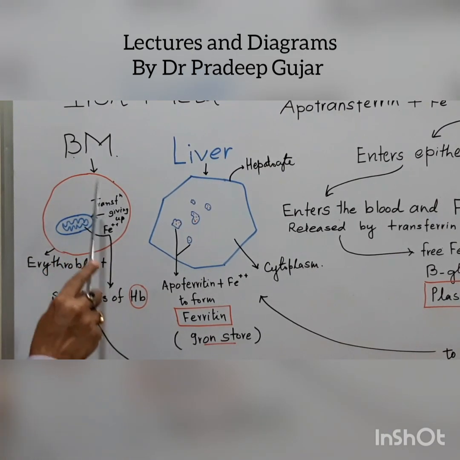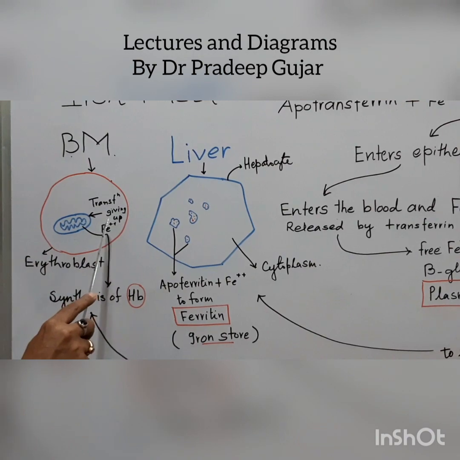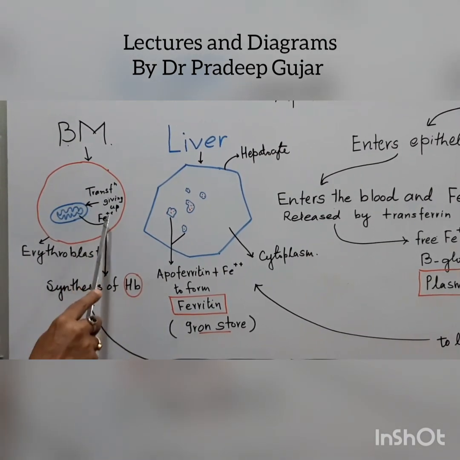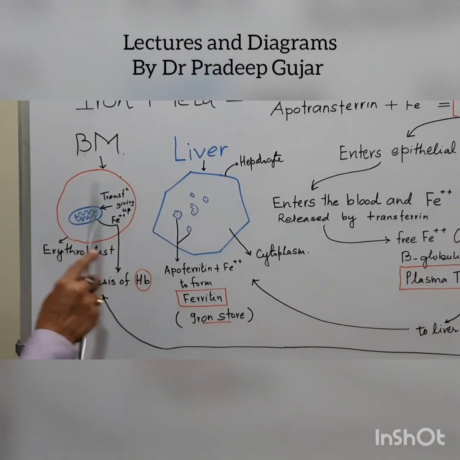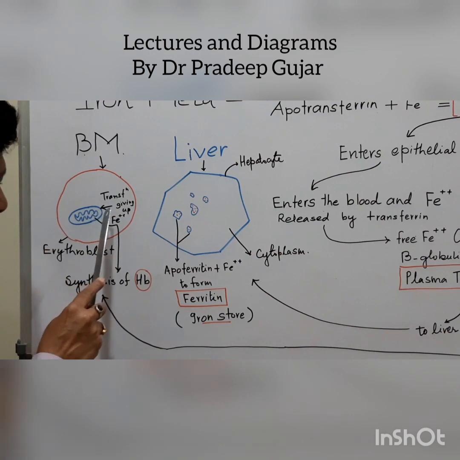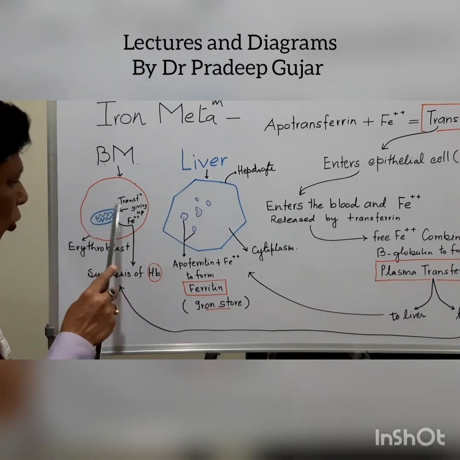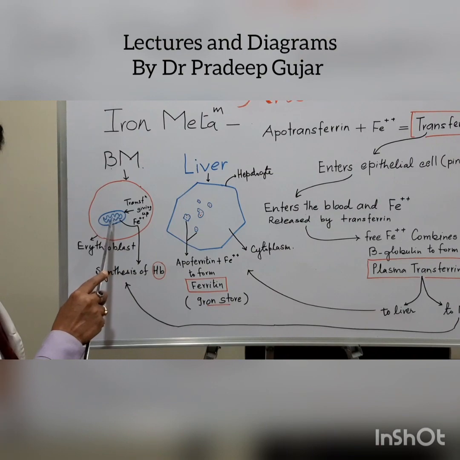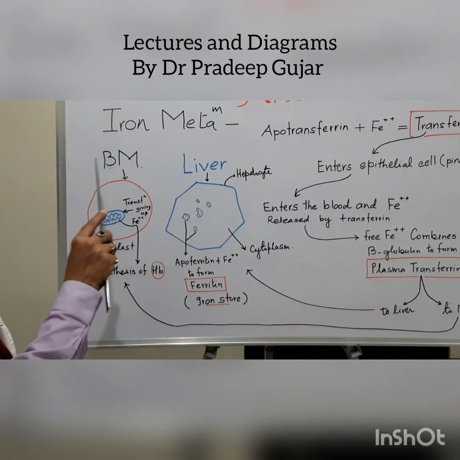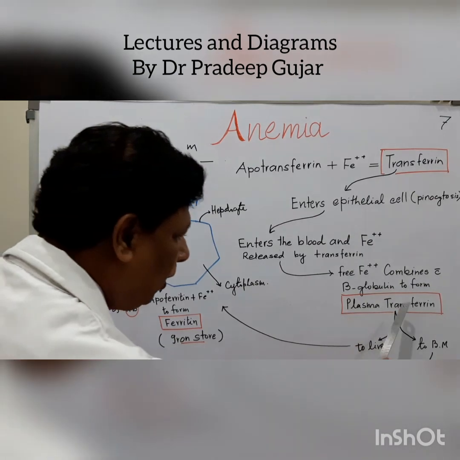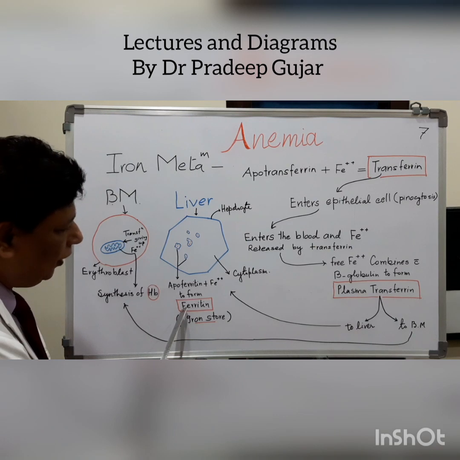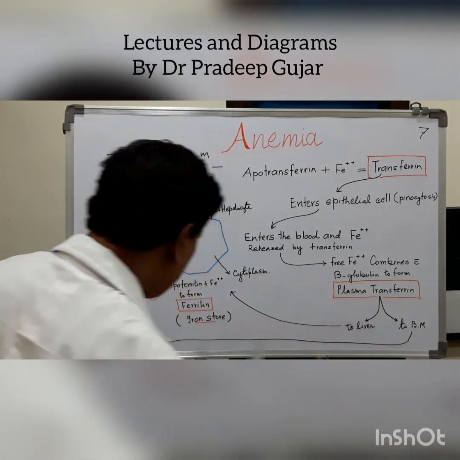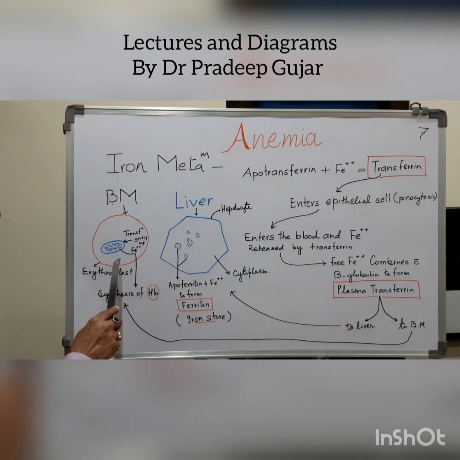Now this transferrin hands over the free iron to the mitochondria after entering into this erythroblast. And after handing over, the actual synthesis of the hemoglobin takes place in the mitochondria. So to summarize, the plasma transferrin enters into the liver where it is stored in the form of ferritin. When it enters into the bone marrow, it enters into the developing RBCs, that is the erythroblast, where the synthesis of the hemoglobin takes place.